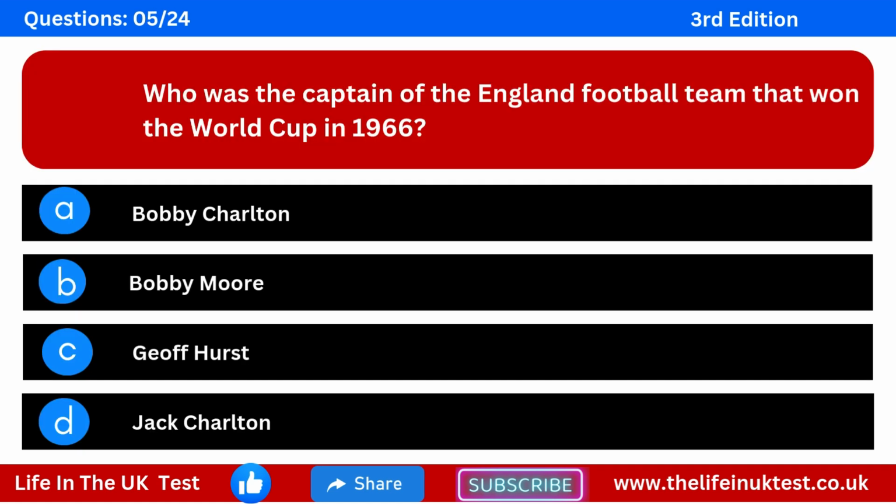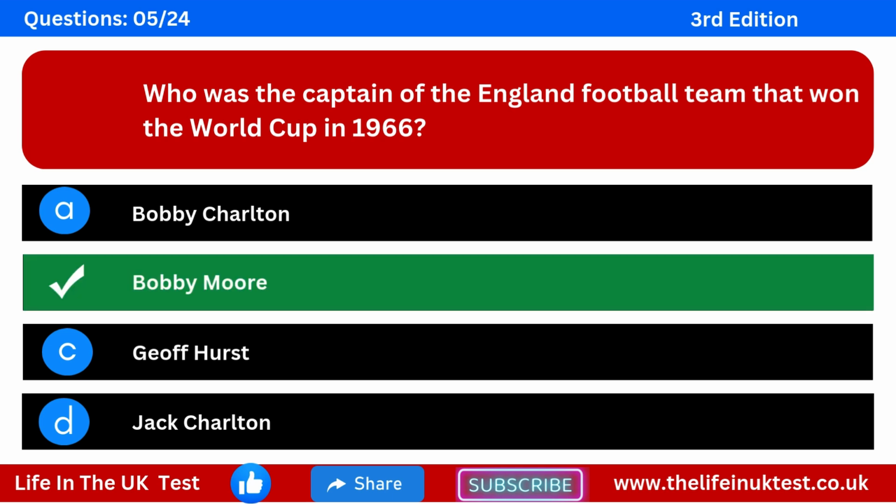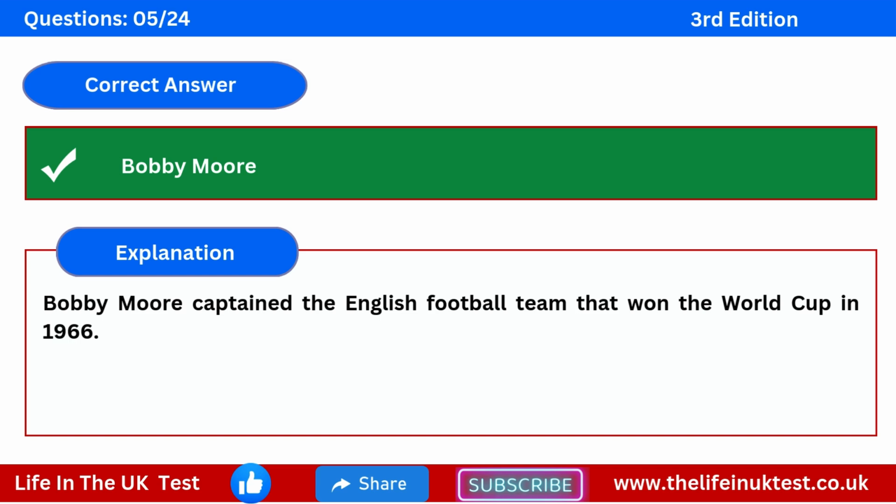Question 5. Who was the captain of the England football team that won the World Cup in 1966? Option A. Bobby Charlton. Option B. Bobby Moore. Option C. Geoff Hurst. Option D. Jack Charlton. The correct answer is Bobby Moore. Explanation: Bobby Moore captained the English football team that won the World Cup in 1966.